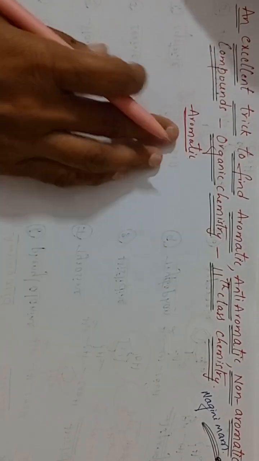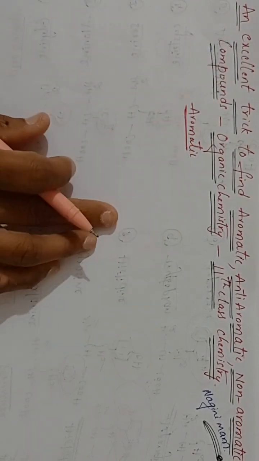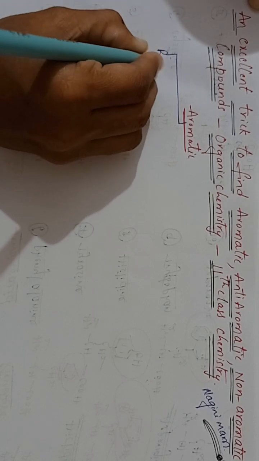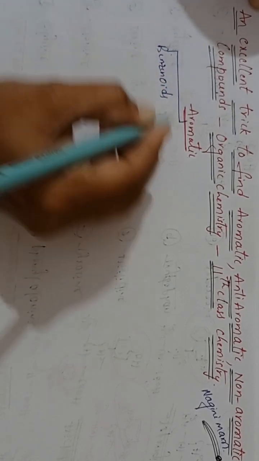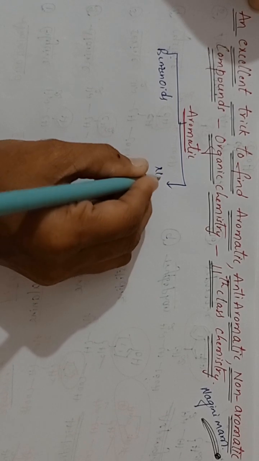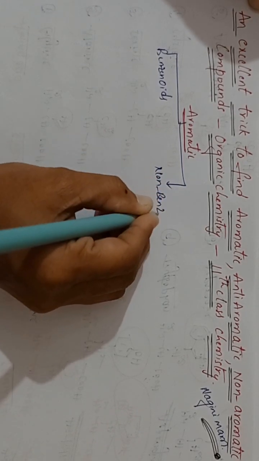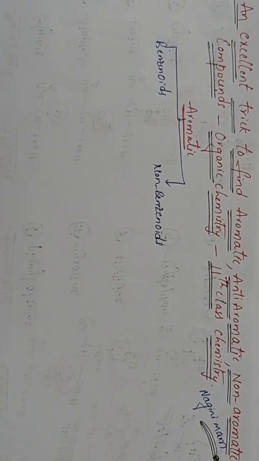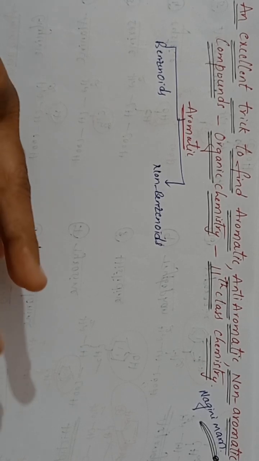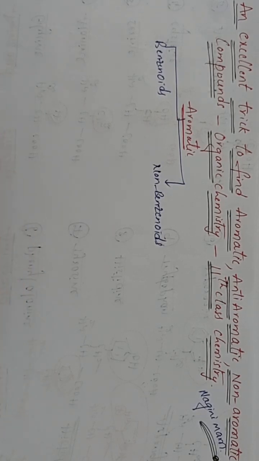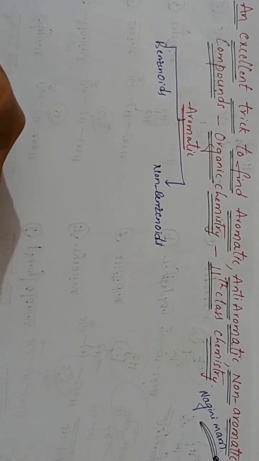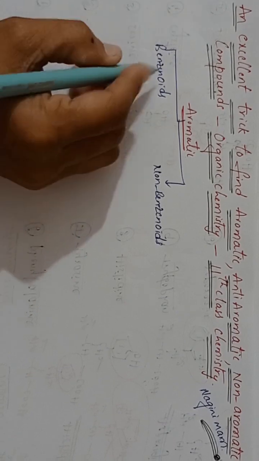Aromatic compounds are classified into two types: benzenoids and non-benzenoids. Benzenoids means aromatic compounds which contain at least one benzene ring in them. So aromatic compounds that contain at least one benzene ring are called benzenoids. That means they contain a benzene ring.